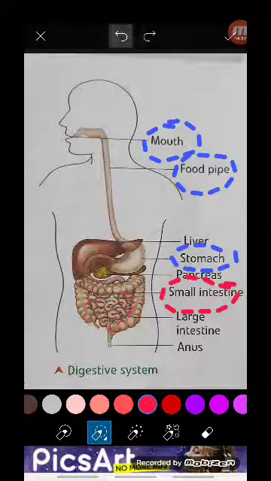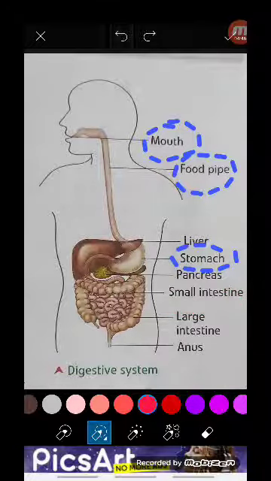Now in the small intestine also, a few juices are produced. These juices are digestive juices. That means they help in digestion of the food. So these are a special kind of juices. And some juices from the liver and from the pancreas also reach the small intestine, and they also help in breaking the food into smaller form, in the liquid form.